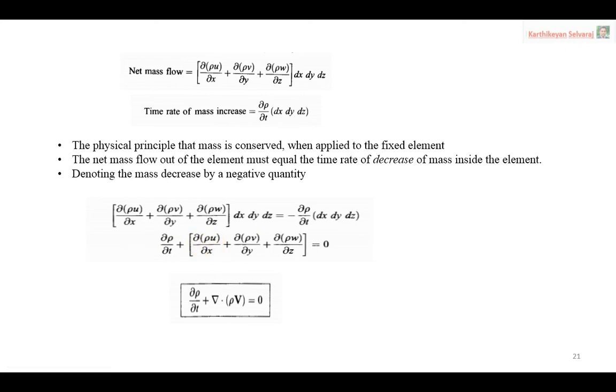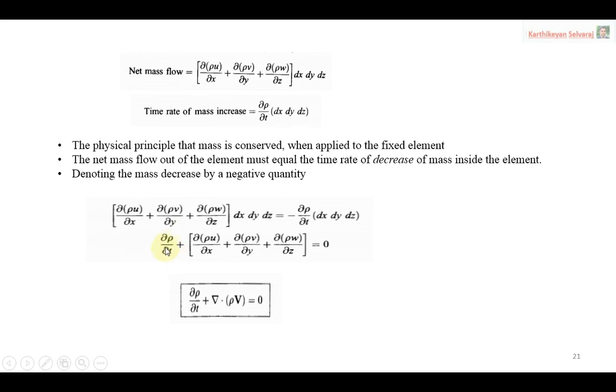How can we name this equation? Because the density term is present, the density is changing. If density changes, that is compressible flow, because if density were constant, the density term would not be there. Here density is present, so it is a compressible flow. Similarly, a time derivative appears, so automatically it is an unsteady flow.